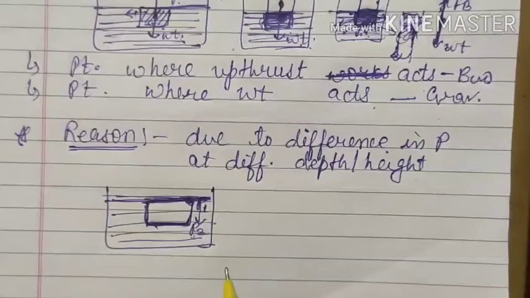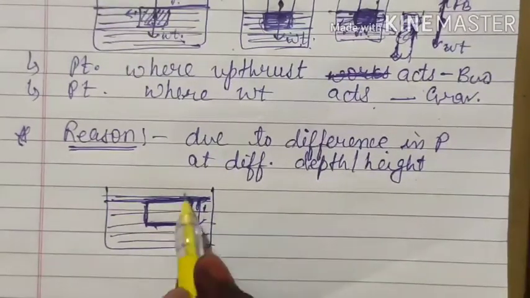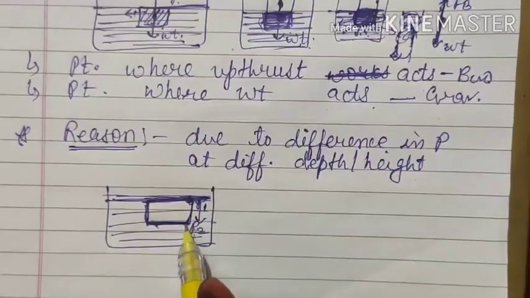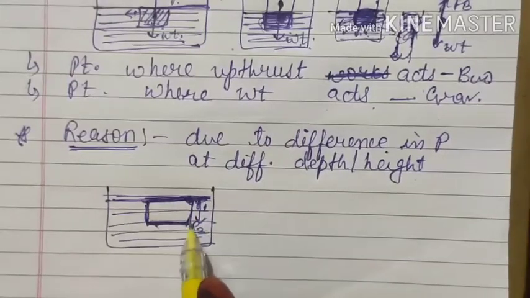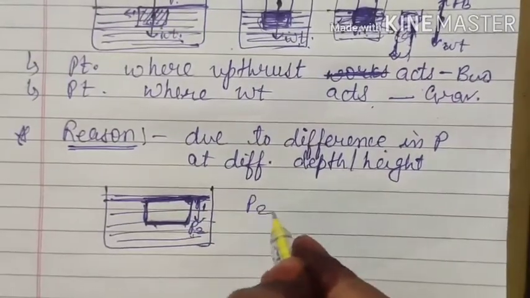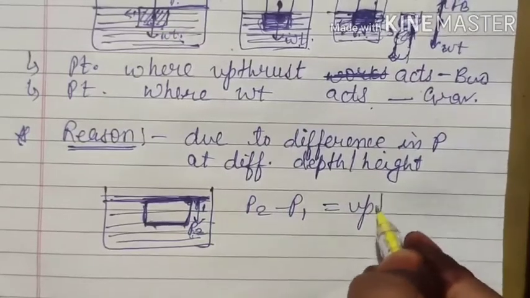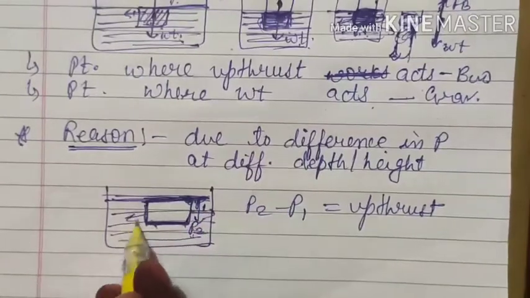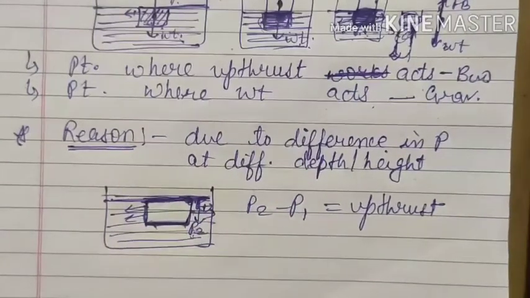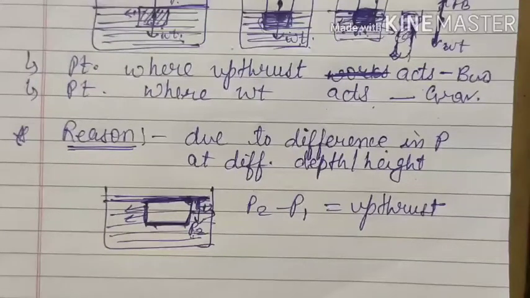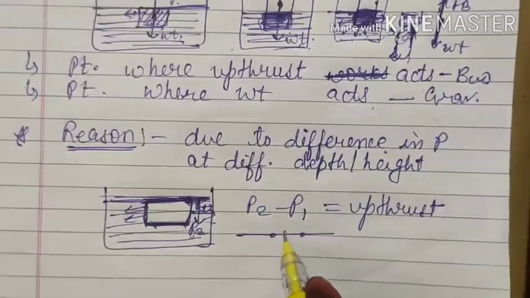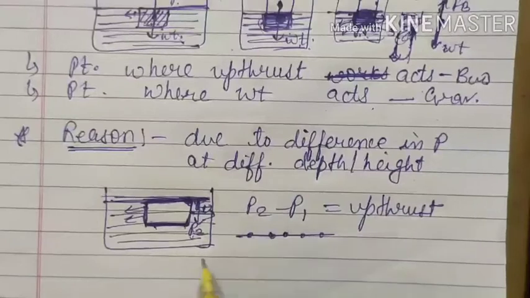This we have already seen in the previous chapter. So due to the difference in pressure at the top portion and the bottom of the object, this difference in pressure is giving rise to the upthrust. Now one more thing: here also forces will be acting, but if you remember, we have learnt some laws of liquid pressure, and there we said that the pressure exerted on the molecules along a horizontal line will be the same.